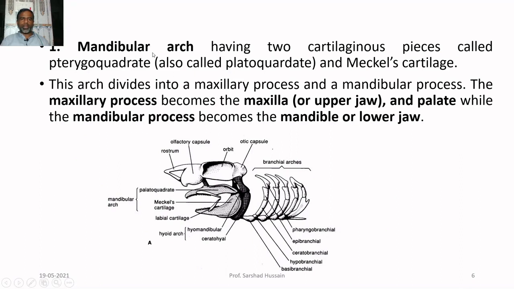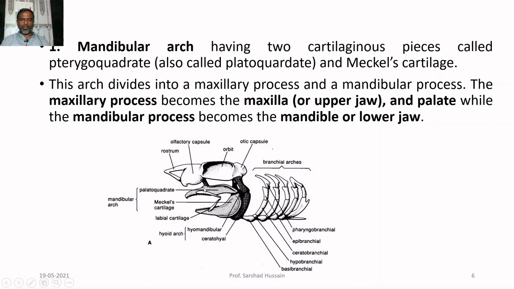Now, as far as the mandibular arch is concerned, it is having 2 cartilaginous pieces. This is one piece called the pterygoquadrate or the palatoquadrate, and the other one is called the Meckel's cartilage, the lower one.